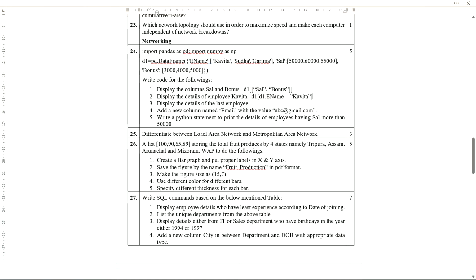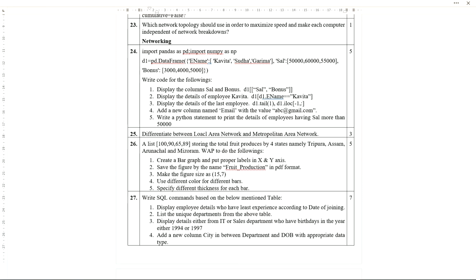Now display the details of the last employee. So the last employee we can display in many ways. D1 dot tail, we can write 1. Okay, we can write with loc or iloc also. iloc is better, so d1 dot iloc. Okay, you can write here -1 comma colon. So that means this will display all the column values. Clear? d1 dot iloc -1 comma colon.